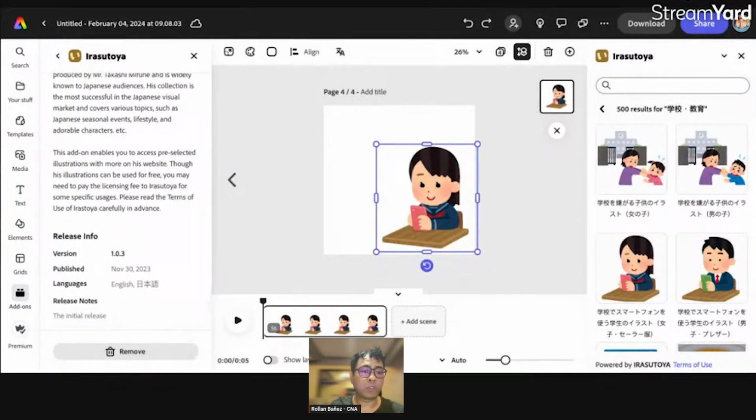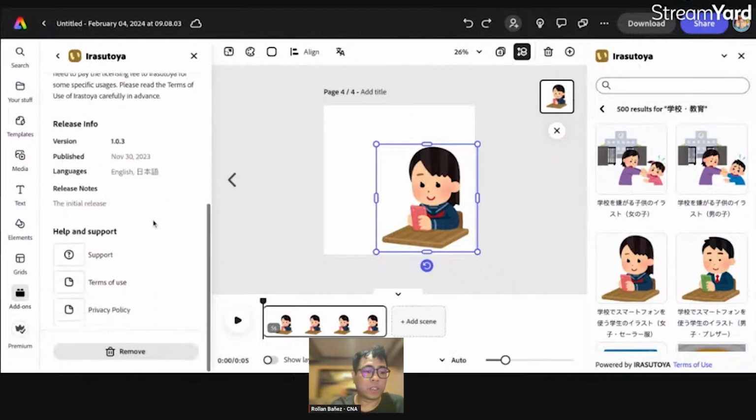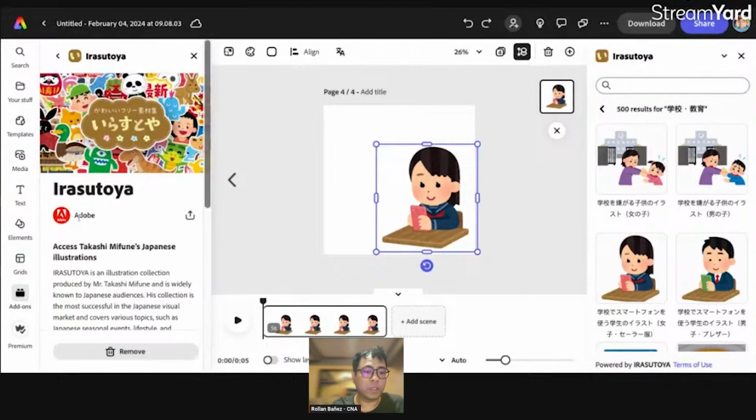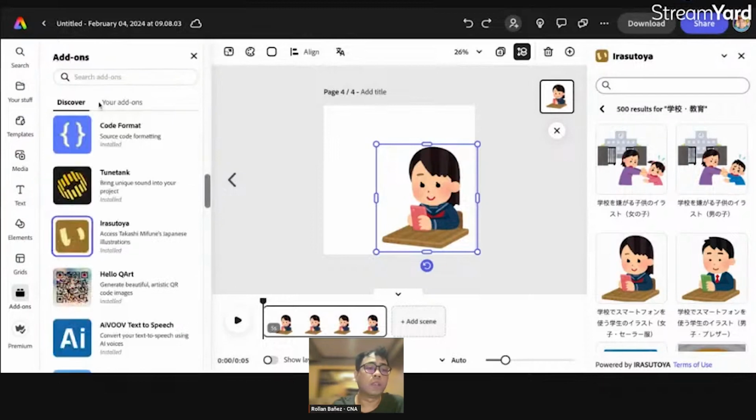This add-on enables you to access pre-selected illustrations with more on his website. So it's fully integrated from his website. You can easily check the... And it is under Adobe. It was created by Adobe. So that's a pretty interesting setup right now. Okay, so that is Irasutoya.